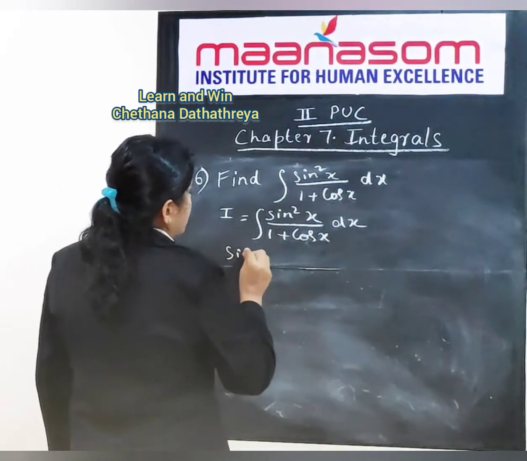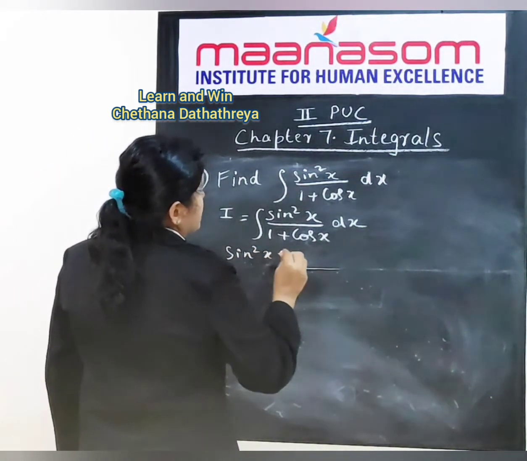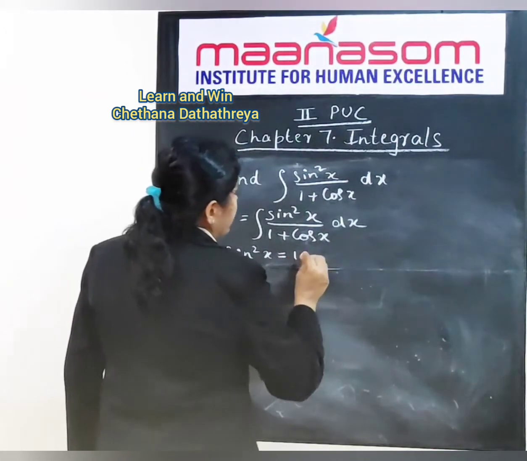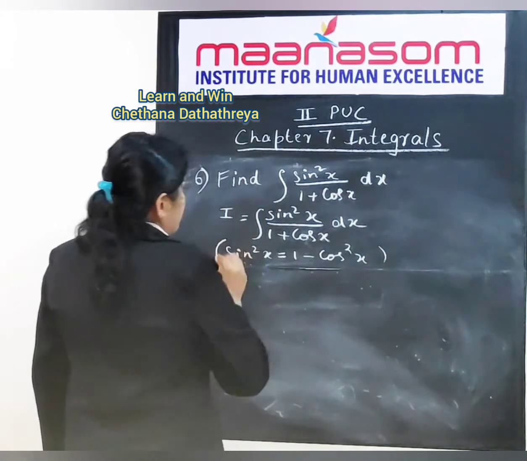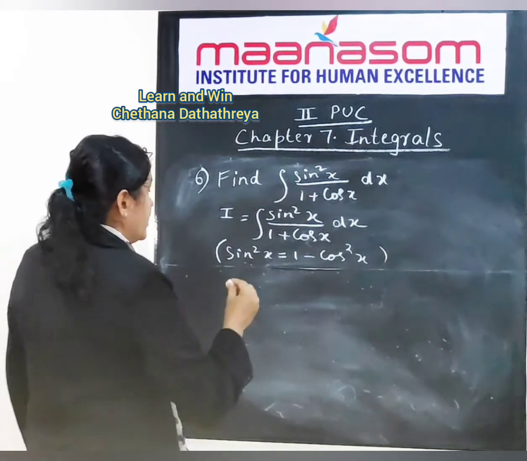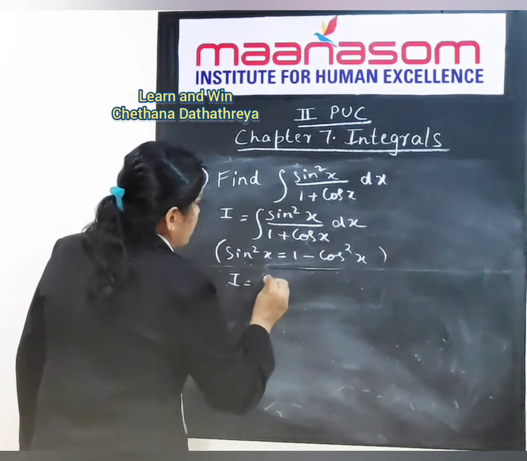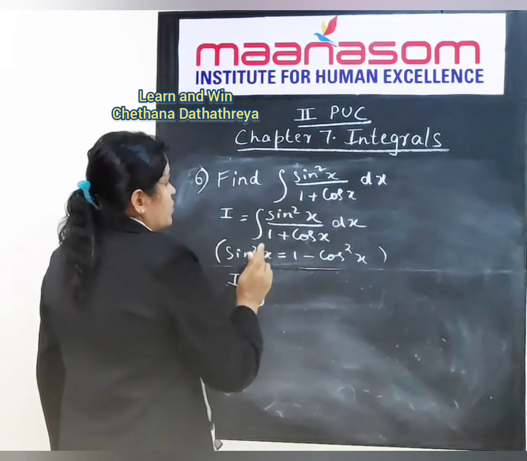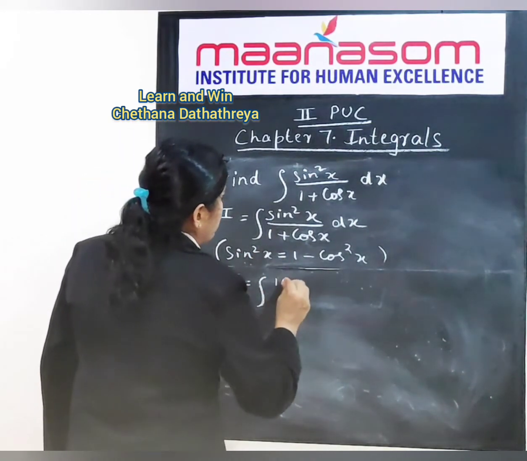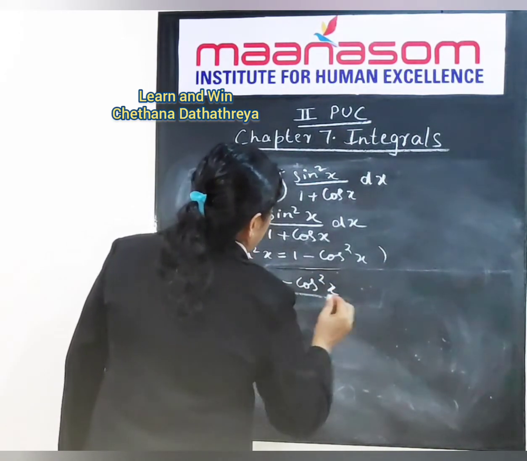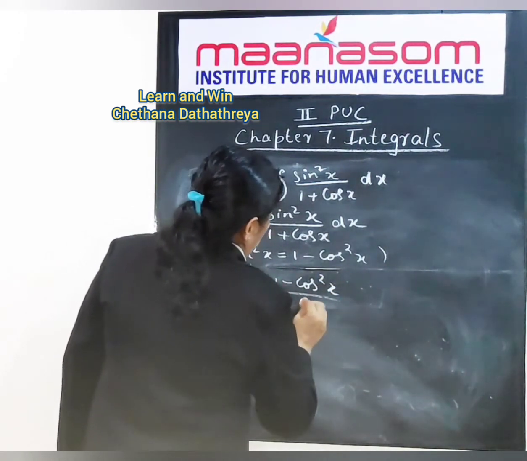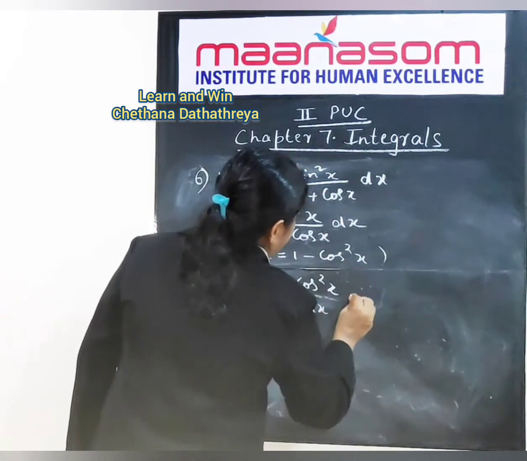What is the formula for sine square x? Sine square x can be written as 1 minus cos square x. So let us apply this formula to our numerator. So I will become equal to integral sine square x can be written as 1 minus cos square x divided by 1 plus cos x dx.